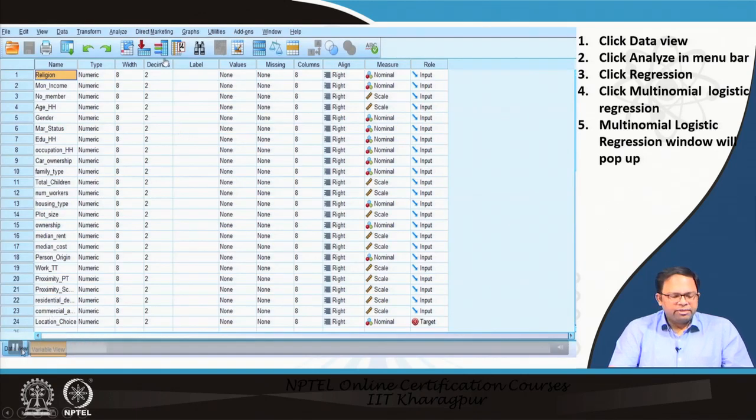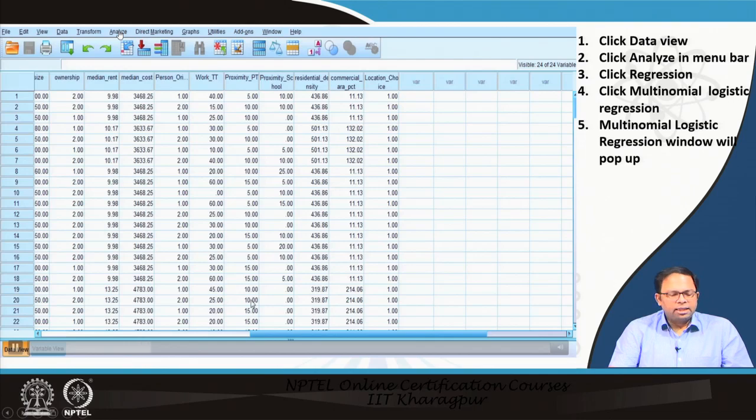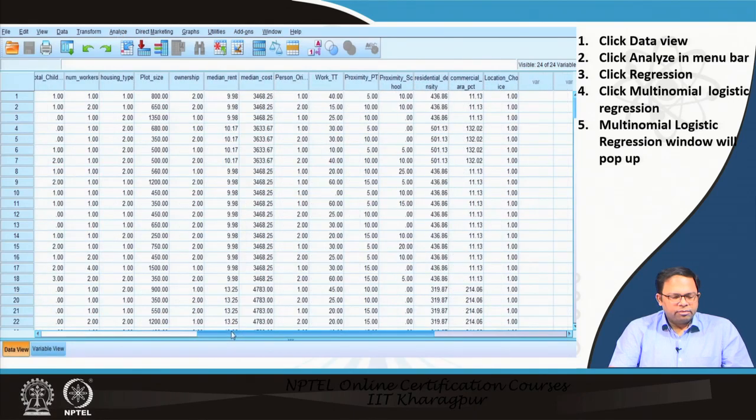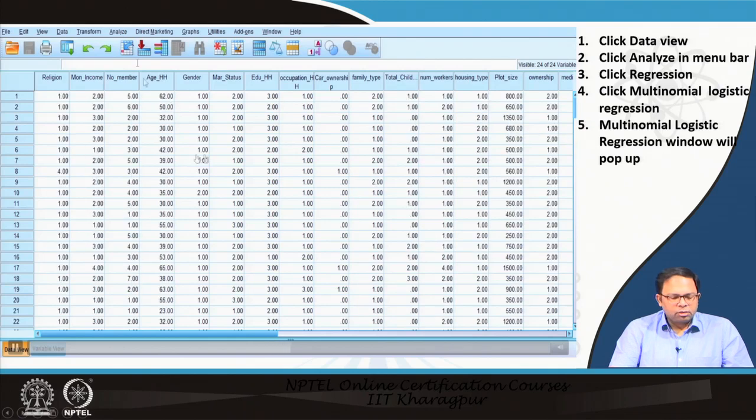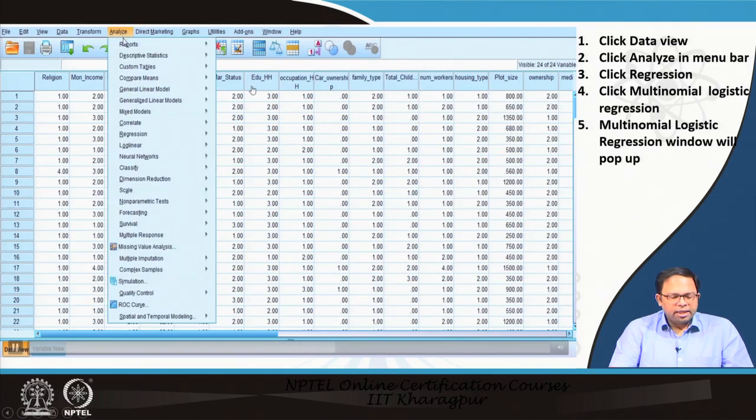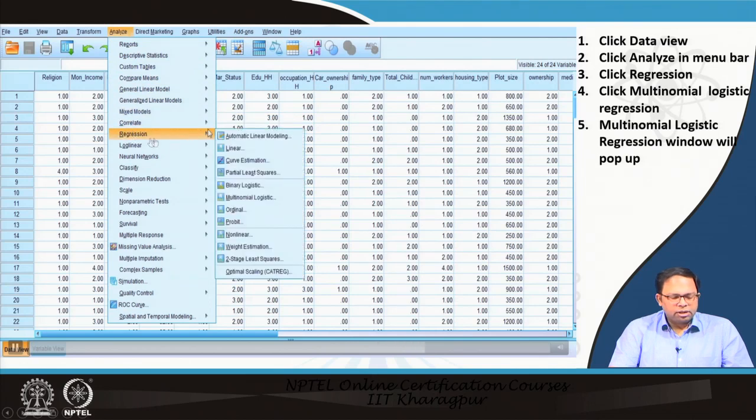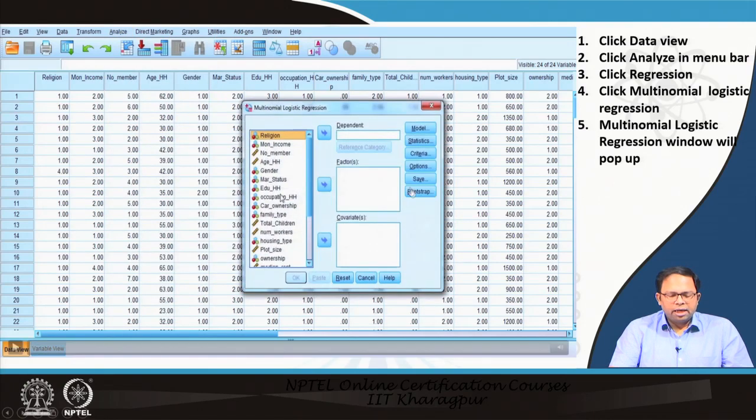Once you click the data view, you can see the data over here. This is the total data. These are all gender data, then marital status data. Then you go to analyze in the menu bar, go to regression, and choose multinomial logistic regression. Once you do that, almost the same window that we saw last time will pop up.